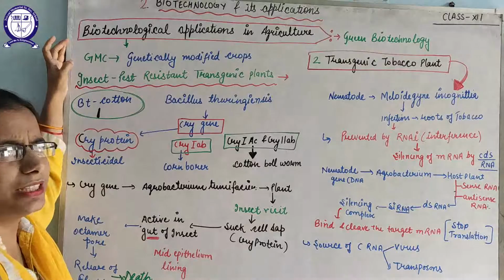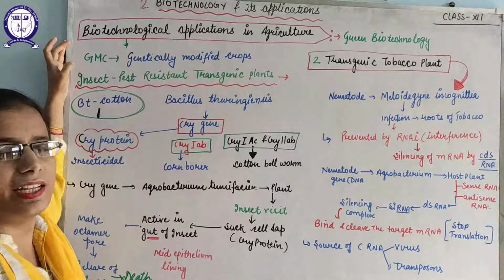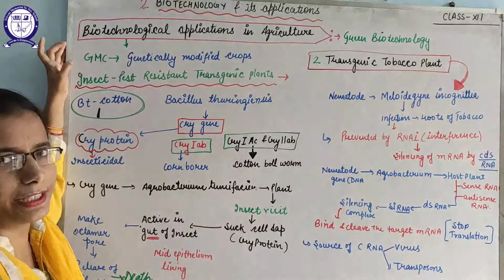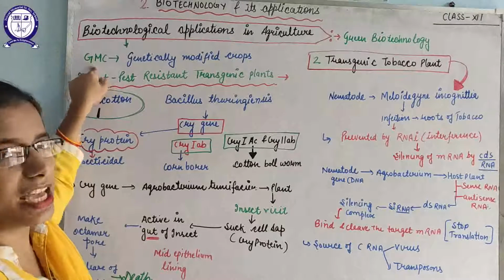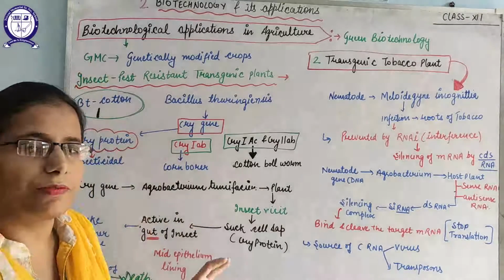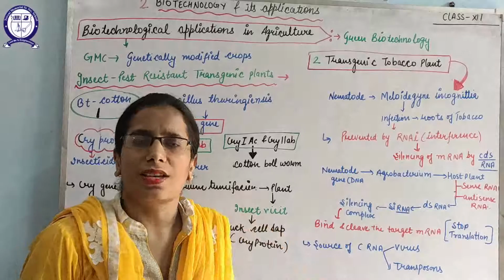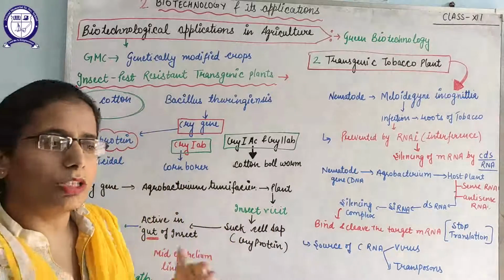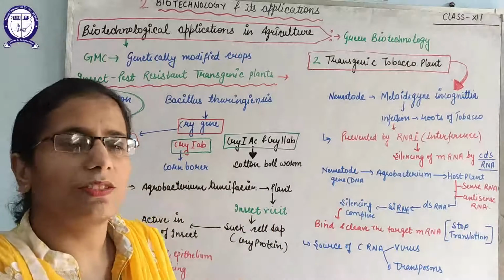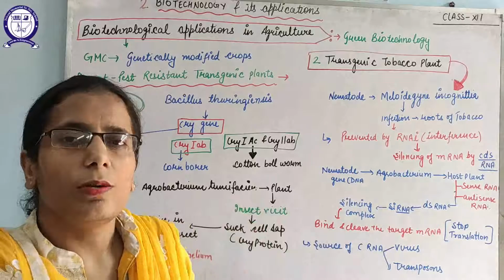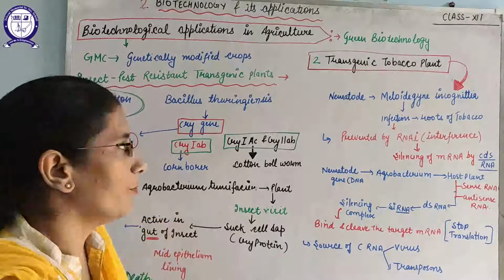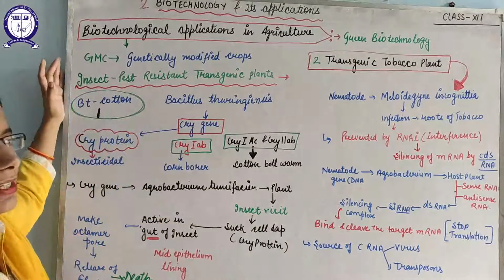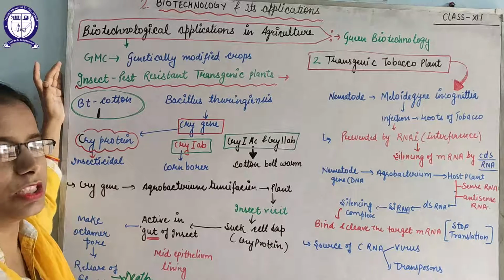I already told you that we can make transgenic plants and animals with the help of biotechnology. So that transgenic plant is also known as a GMC, that means genetically modified crop. The transgenic plant is the same thing, because in both we are just incorporating genes from outside into those plants for changing their genetic material. So now we are discussing how we can use this biotechnology.